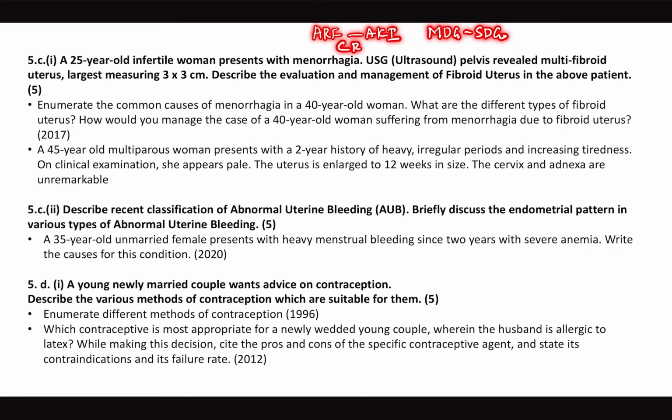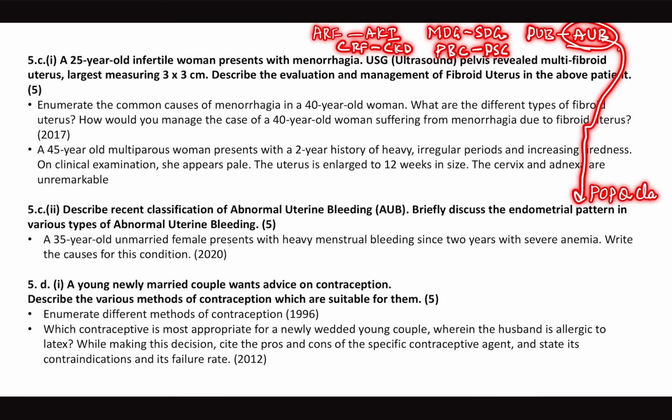We don't have chronic renal failure. Now we have chronic kidney disease. We don't have primary biliary cirrhosis. We only have primary sclerosing cholangitis. We do have DUB, but now we have a broader terminology called AUB. And I did stress upon the fact that for prolapse, now we have the POPQ classification, very important.